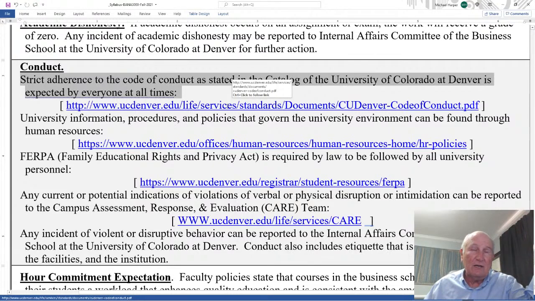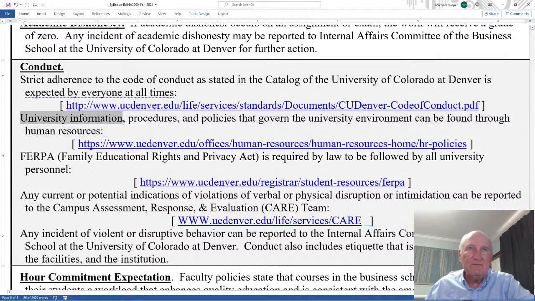The code of conduct is for students and faculty and staff and visitors, anyone on campus. And so you can't come on and start demanding things if it violates the rights of others. You can't come and start doing things that violate the code of conduct that the university has established. So you have to adhere to those standards.